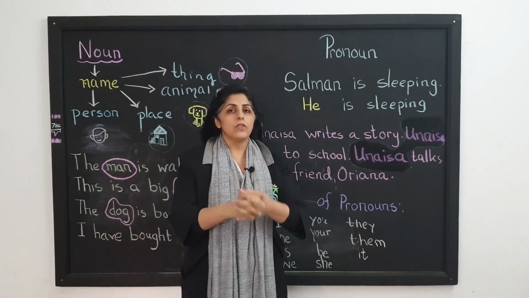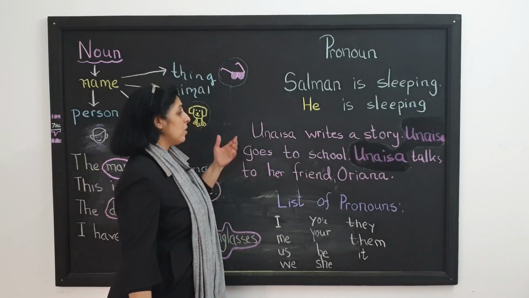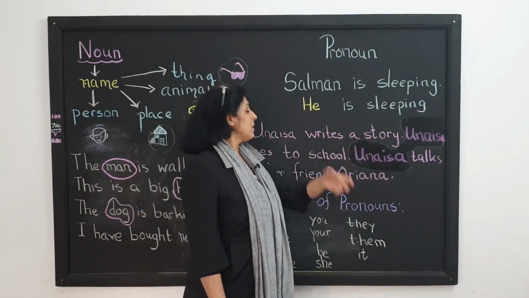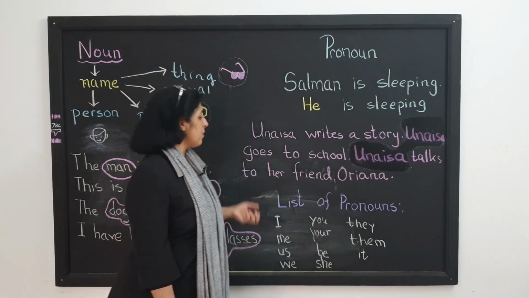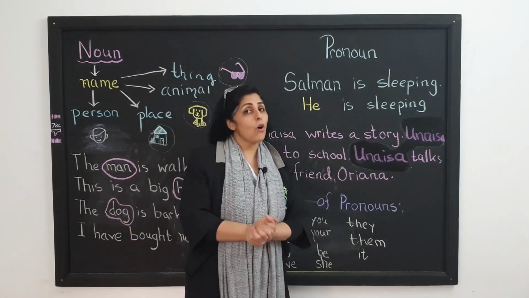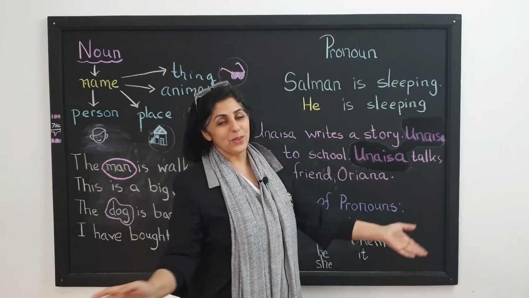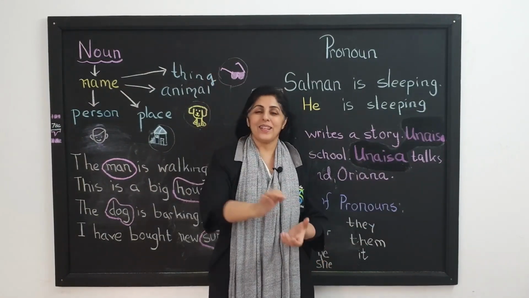So now let's move on to the next example. Onaisa writes a story. Onaisa goes to school. Onaisa talks to her friend Oriana. Before I continue, to all the Onaisas there, hello Onaisa, hi Oriana.